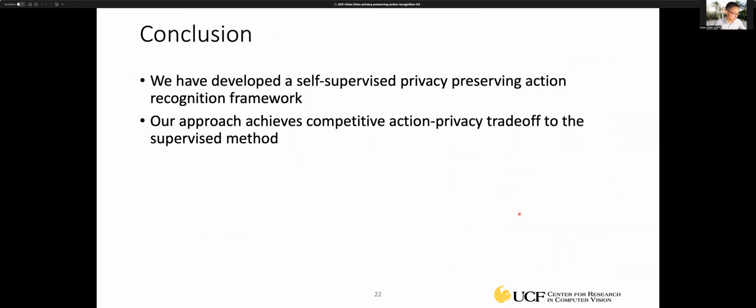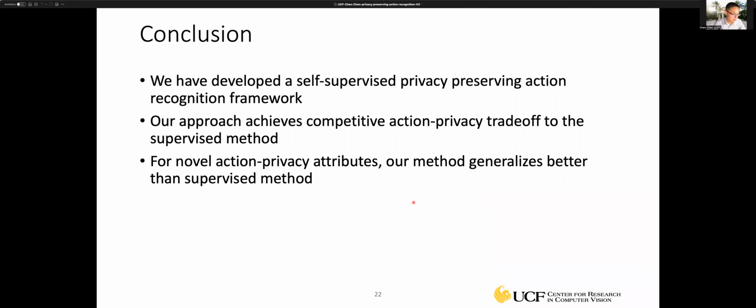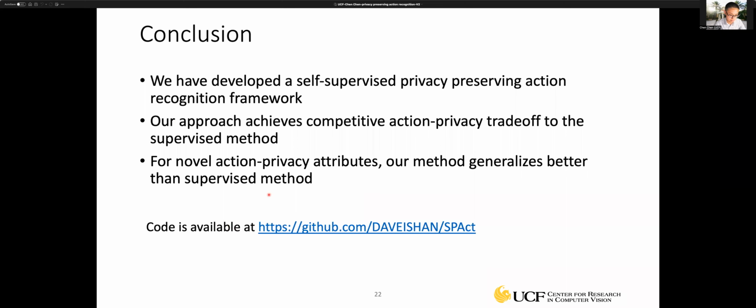In conclusion, we have developed a self-supervised privacy preserving action recognition framework. Our approach is able to achieve a competitive action privacy trade-off compared to the supervised method. And for novel action privacy attributes, our method generalizes better than the supervised method. The code is available on GitHub, so you're welcome to try it out and see if it works on your own application or dataset.